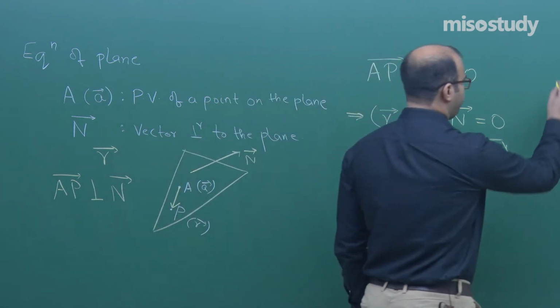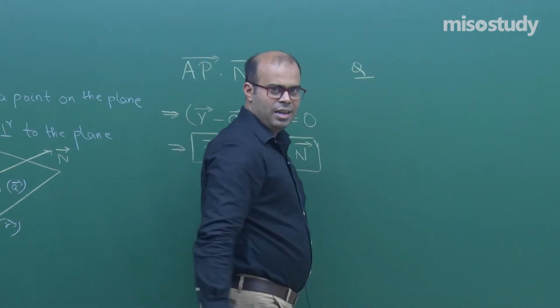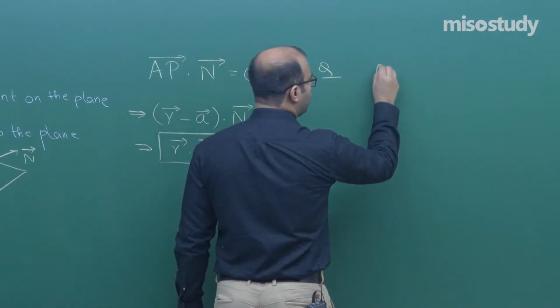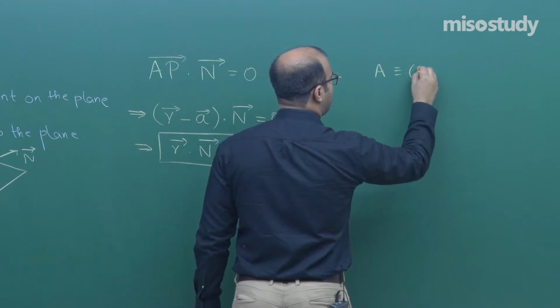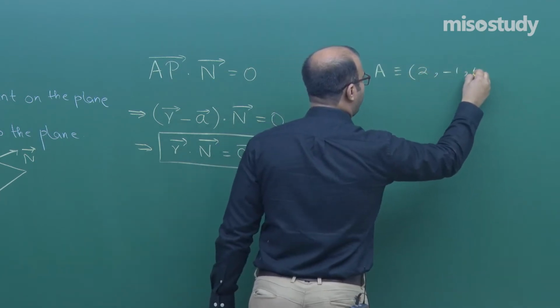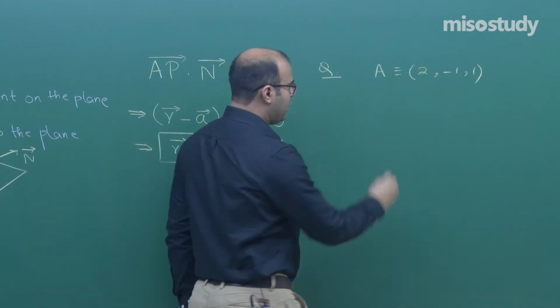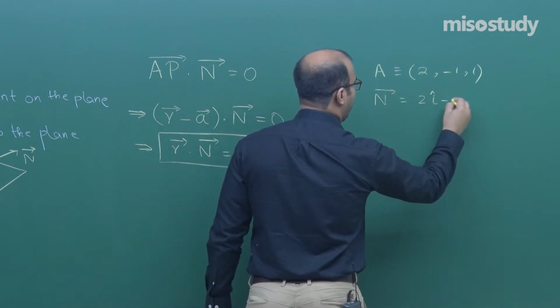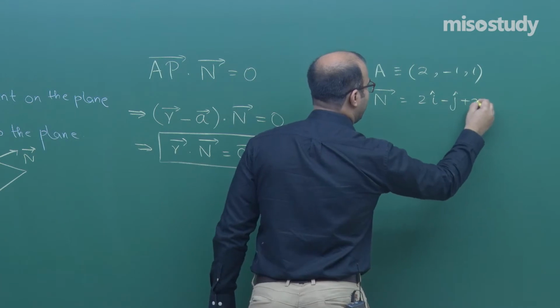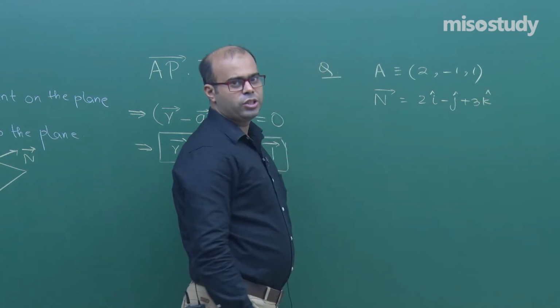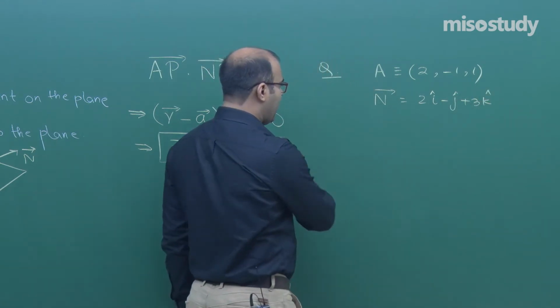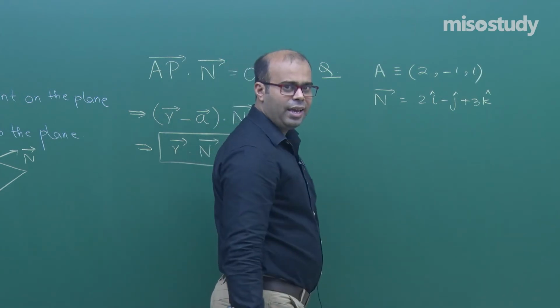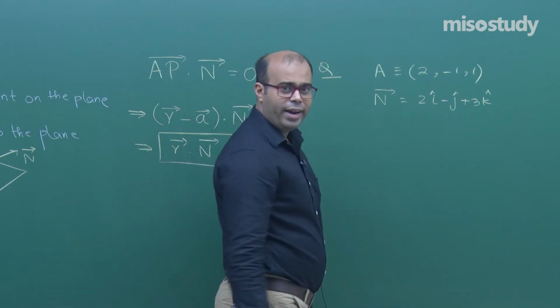Now, take a question. Suppose the point through which the plane is passing is (2, -1, 1), and the vector normal to the plane is 2i cap minus j cap plus 3k cap. Find the equation of the plane. Again apply the formula r dot n is equal to a dot n.